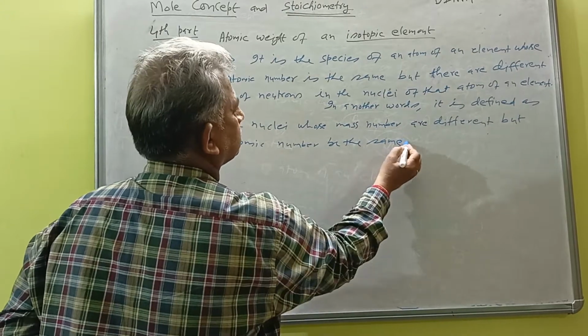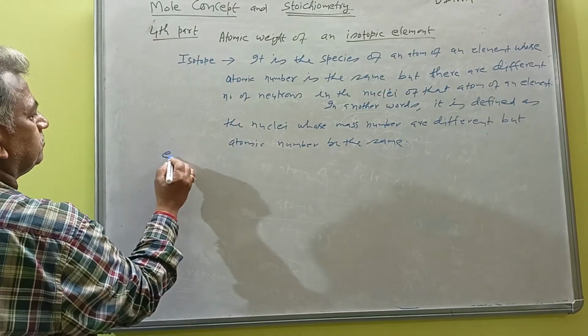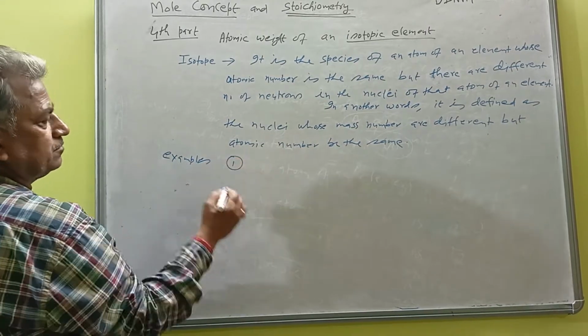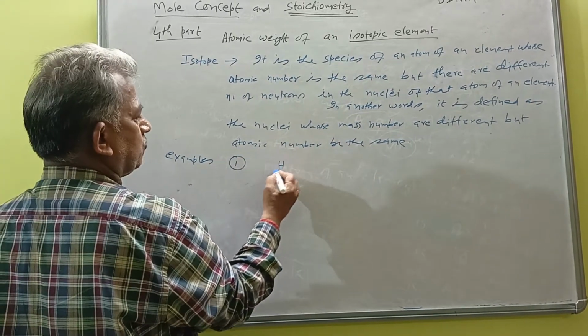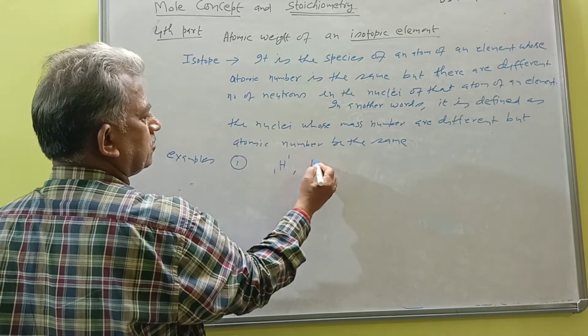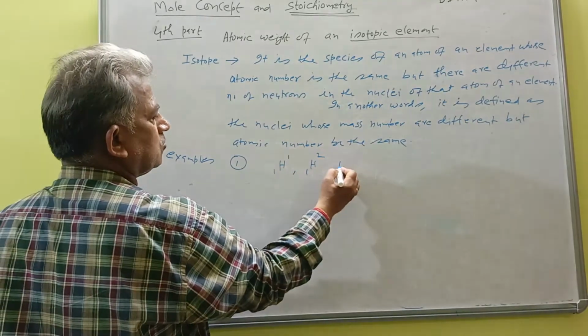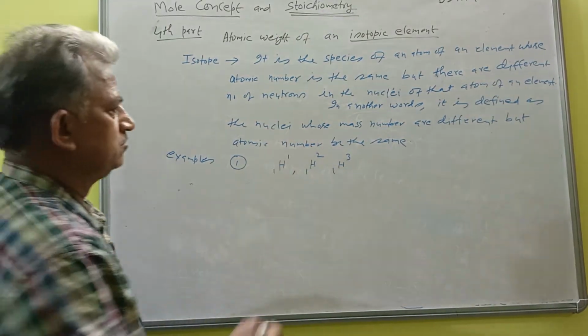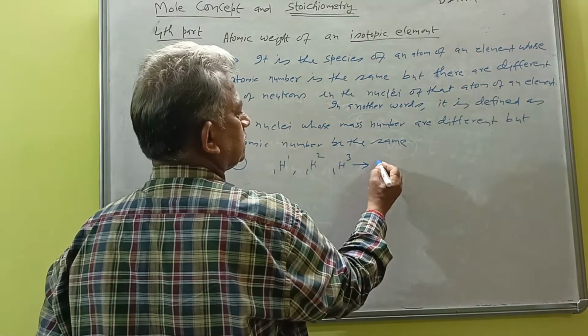Example number 1: 1H1, 1H2, 1H3. These are called isotopes of hydrogen, 3 isotopes.